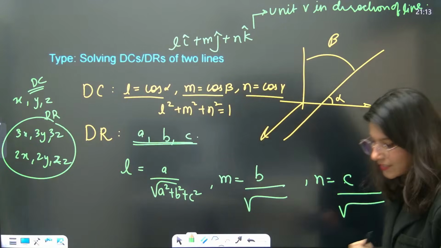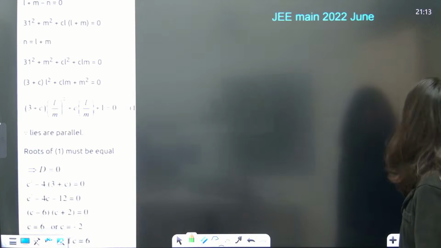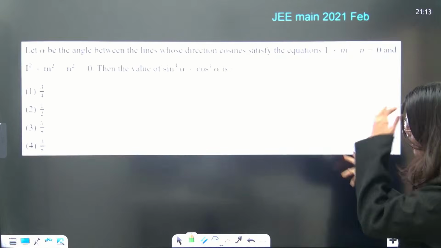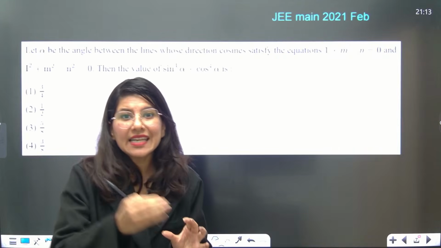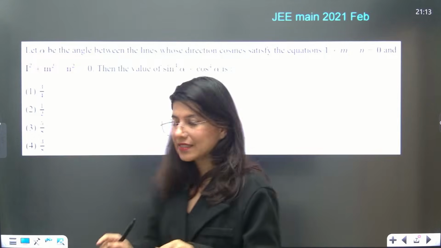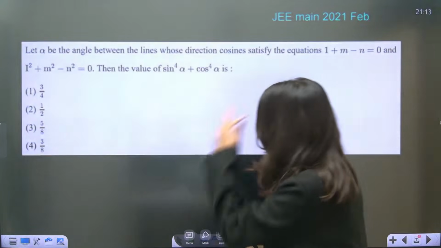Now let us solve a few questions on this. So this was the question. You can clearly see this. This model is solving DC and DR of two given lines. Let me just adjust the brightness a little bit. I think it's better now.